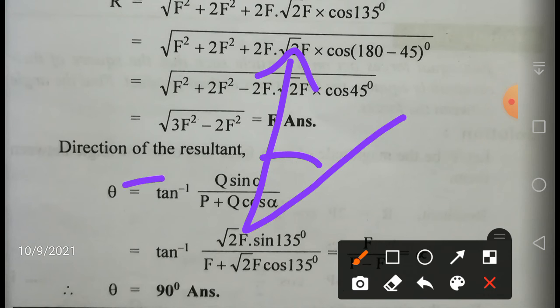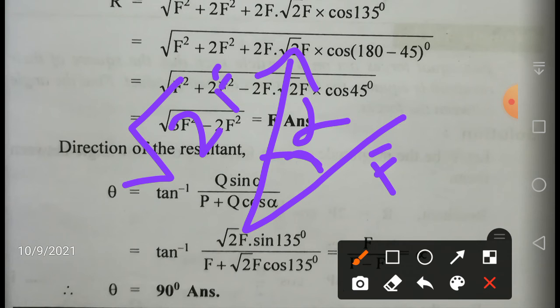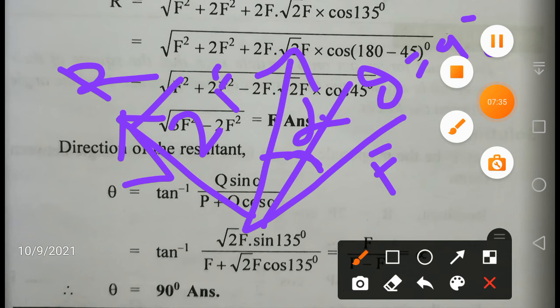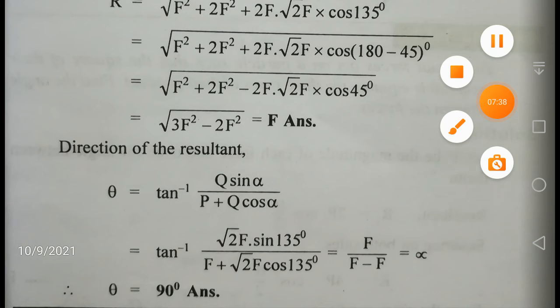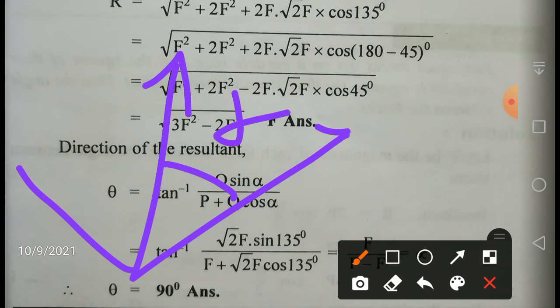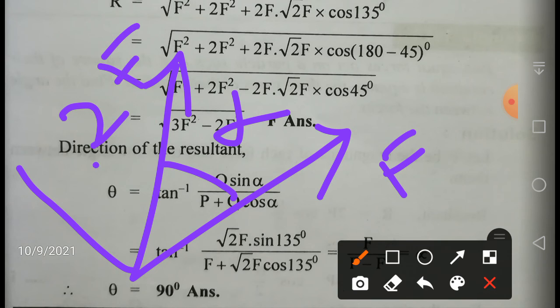This is your root 2f, this is your f, and this is your alpha. Theta will be equal to 90 degrees. So the resultant will be making 90 degrees with the direction of f, something like this. So this is your resultant. Let me draw it once again. This is your theta, this is your alpha, this is your f, this is your root 2f, and this is your resultant, this is your theta.